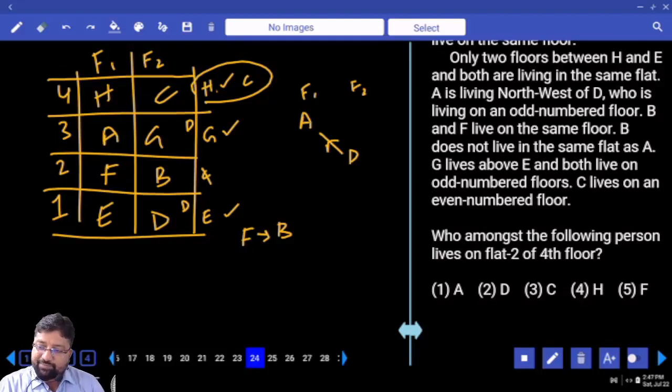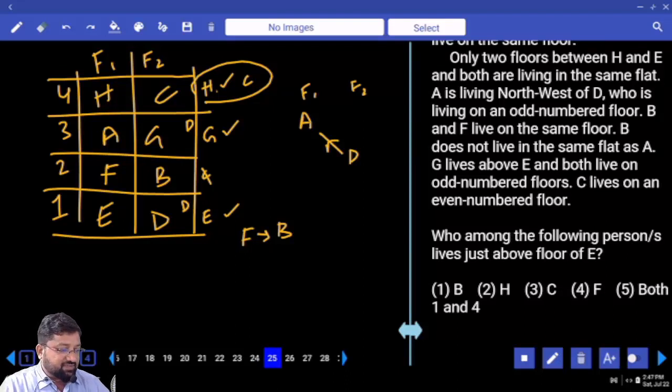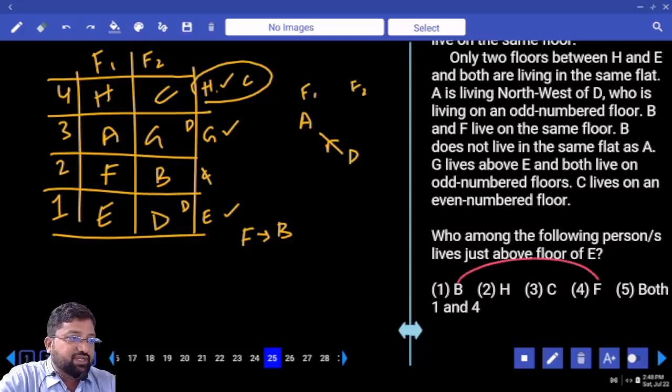Who amongst the following persons lives on flat 2 of 4th floor? C. Flat 2 of 4th floor is C. Who among the following persons lives just above the floor of E? Just above the floor of E, F. E is living in 1st floor. Just above 1st floor means 2nd floor. Who is on the 2nd floor? F and B. You have both F and B in the options. What is your answer? Both 1 and 4. Both 1 and 4. Understood?